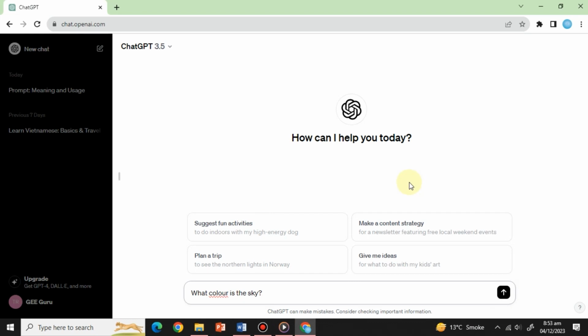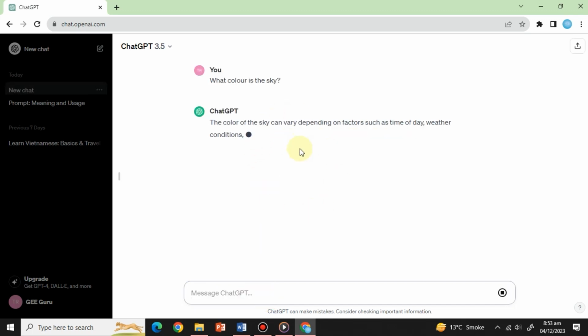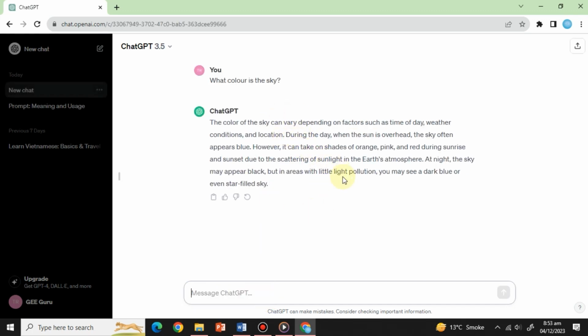As an example, let's ask, what color is the sky? It's a simple question without any extra information or rules. The result ChatGPT gave us in response to this question is quite extensive. It includes the time of day, atmosphere, and all the variables that affect the sky's color. Let's try a different and better prompt. One-line responses from now on.